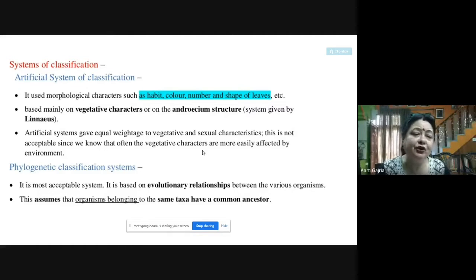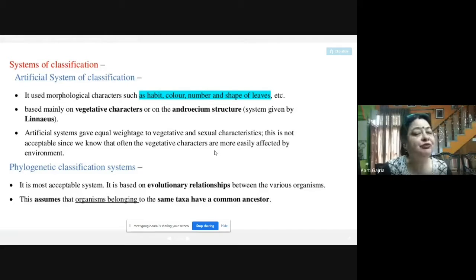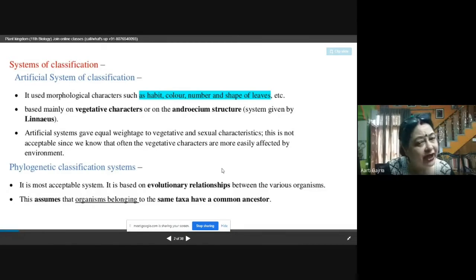So now we know that the vegetative characters are not very reliable characters for the classification, because these vegetative characters are highly affected. They can be changed by the environment. So as per the environment, the vegetative characters keep on changing. That's why the criteria of any classification should not be the vegetative character. The sexual characters, it's okay. So it was not acceptable because the vegetative characters are more easily affected by the environment.